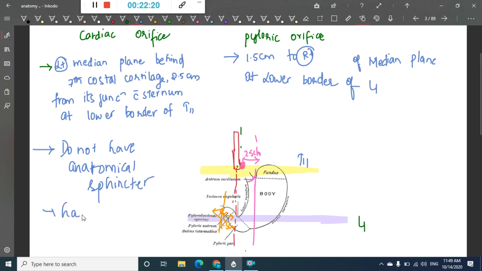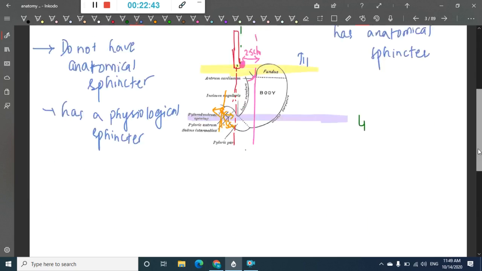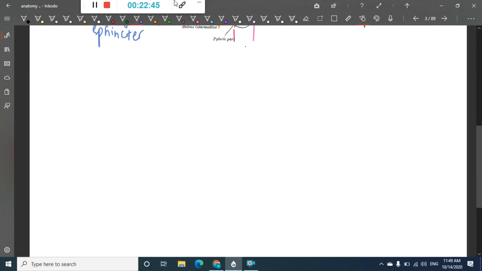But the pyloric orifice has an anatomical sphincter, formed by the pyloric muscle, the circular coat of muscles. So this is about cardiac orifice and pyloric orifice. Then after that we have to learn about the parts of the stomach.